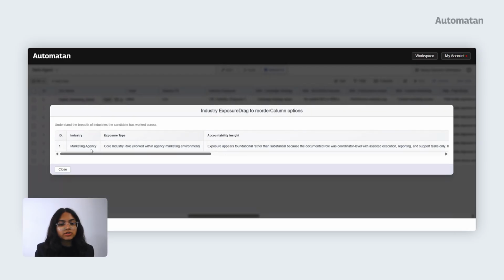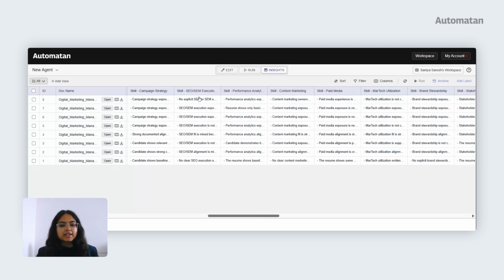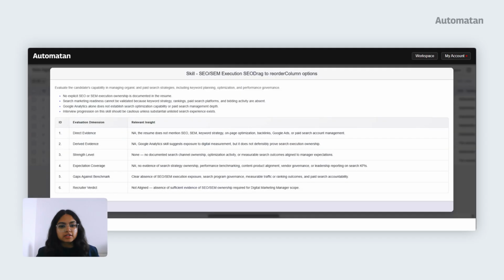We also have the accountability insight. Exposure appears foundational rather than substantial. Industry context is clear, but accountability depth is limited and duration evidence is brief. Automaton also analyzes various skills of the candidate, like the SEO/SEM execution. This evaluates the candidate's capability in managing organic and paid search strategies, including keyword planning, optimization, and performance governance.